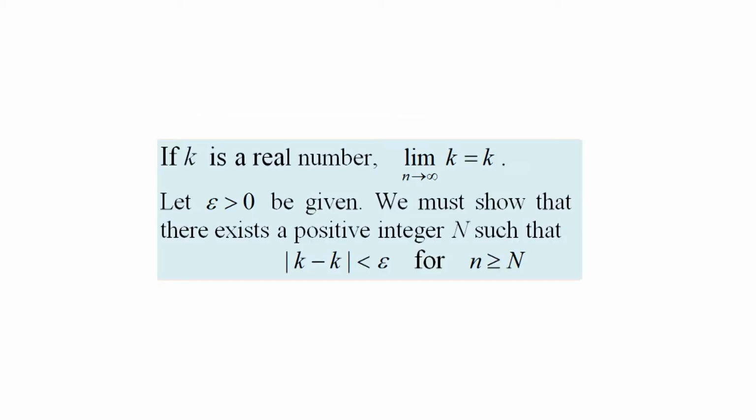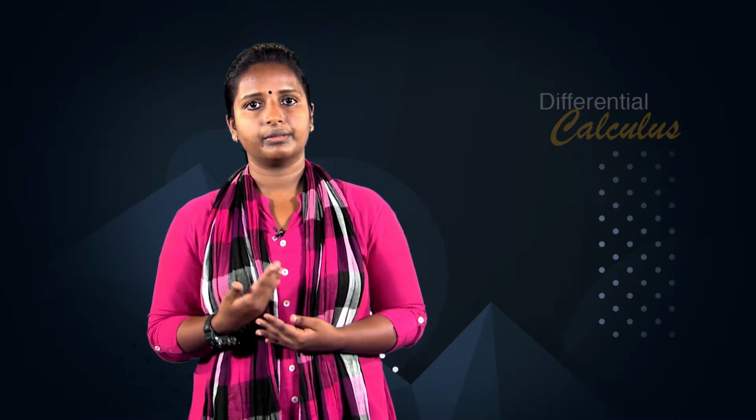As another example, if k is a real number, we show that limit of k as n approaches infinity is k. Let epsilon greater than 0 be given. We must show that there exists a positive integer N such that absolute value of k minus k less than epsilon for n greater than or equal to N. Since k minus k equals 0, we can use any positive integer for N and the above statement will hold. This proves that limit of k as n approaches infinity is k for any constant k.